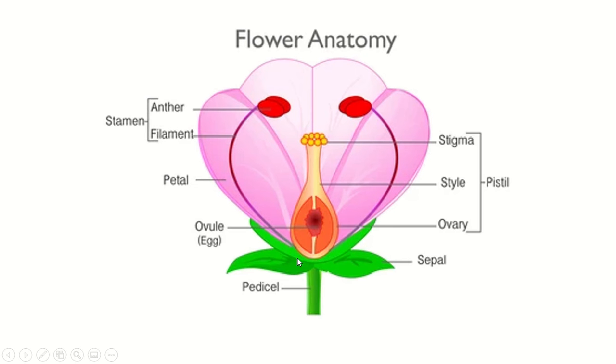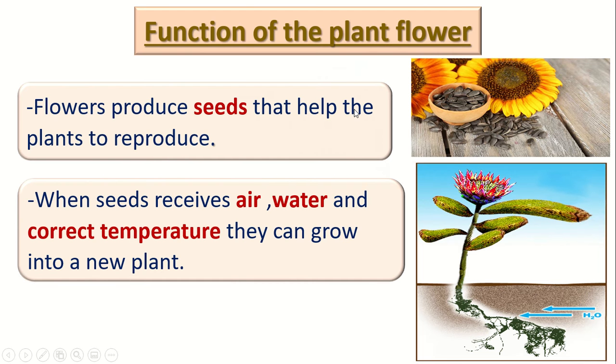As you can see here, this is the flower and it helps in making the seeds. The seeds are the baby of the plant. So the flower can help in making a new plant by making the seeds. The flowers produce seeds, and the seeds help the plant to reproduce. What's the meaning of reproduce? As we said, reproduce means make a new plant.